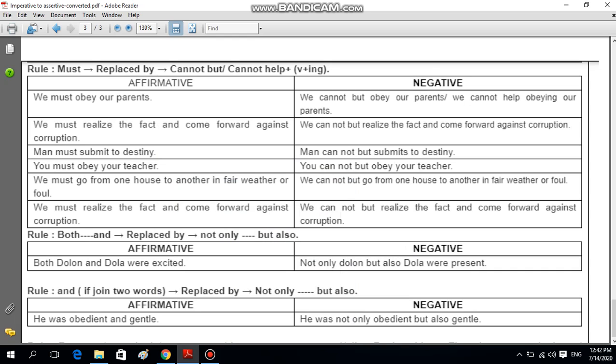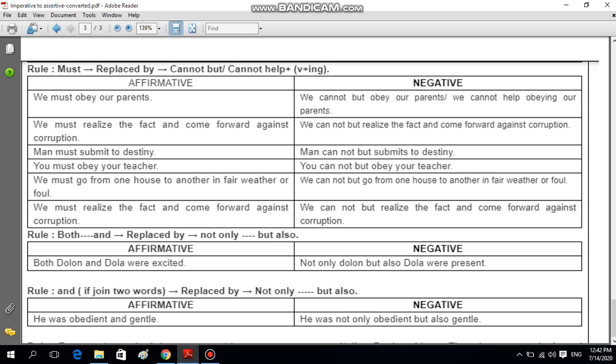And last, we must go from one house to another in fair weather or foul, so we cannot but go from one house to another. So for must, cannot but or cannot help. These are very simple. If you find must, then it will be cannot but or cannot help.